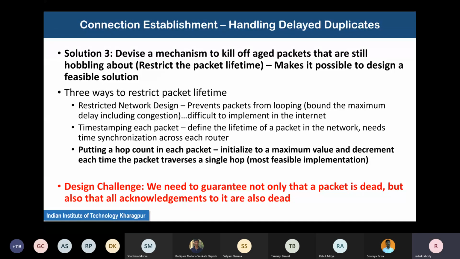Now the design challenge with this is one additional problem. This is widely implemented. This last thing is not perfect, as I said, because it kind of ignores the concept of time, but the concept of time is still there because there is an acknowledgement issue also. Acknowledgements have also to be dealt with.